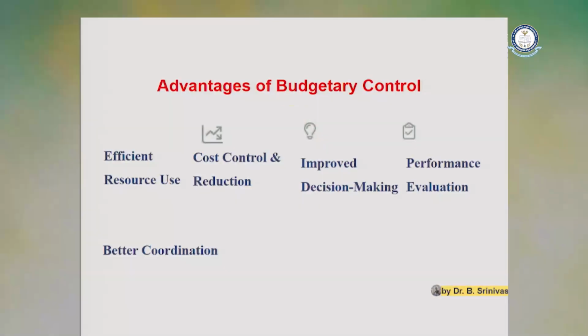Efficient resource use means what? Whatever resources we have in our organization, either labor, raw material, or any other source, all are used optimally. So, we use resources efficiently with the plan of the budget. Second one is cost control and reduction.